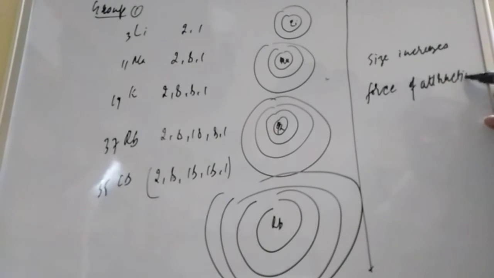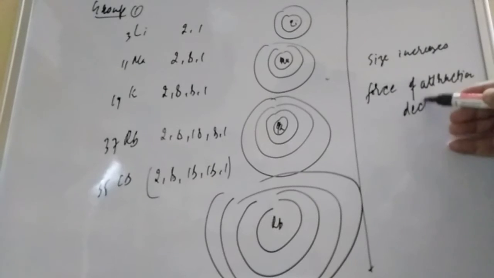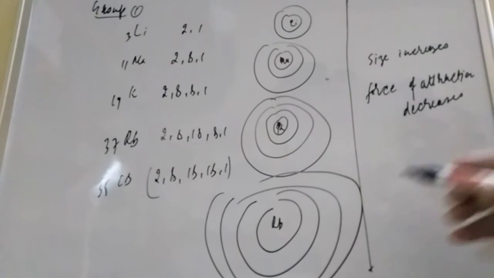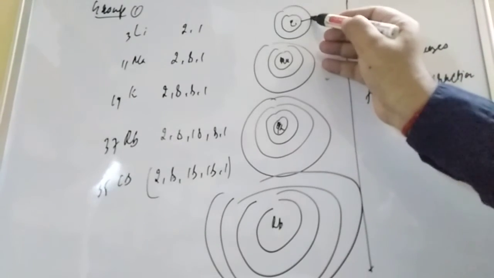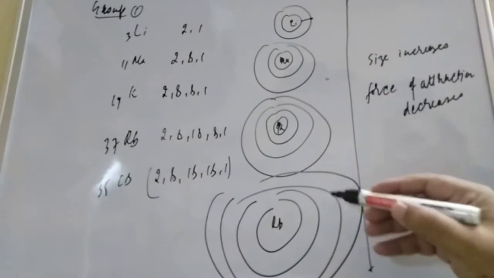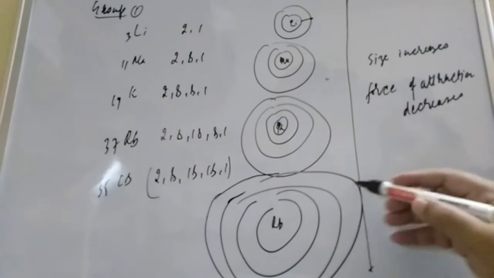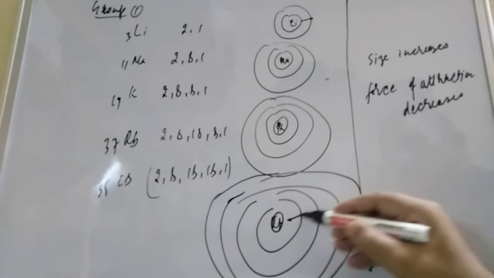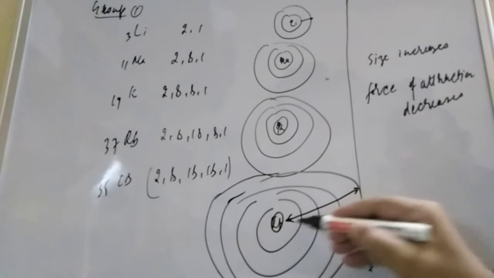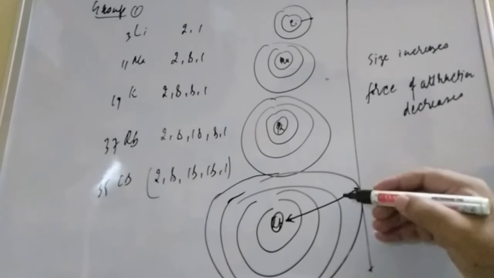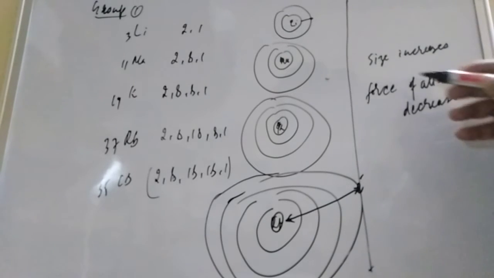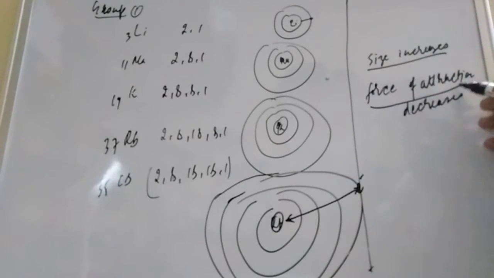Now student, why the force of attraction? Here, with the smaller size, the nucleus will hold the electron tightly, and here the size is very large, so the nucleus will not hold the outermost electron very easily. So size increases, force of attraction decreases.